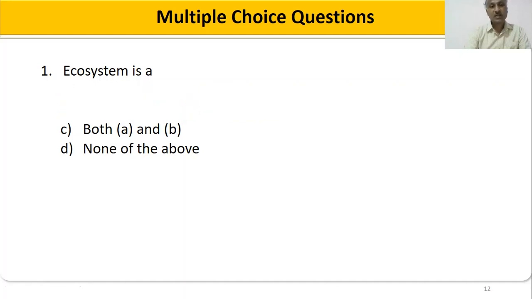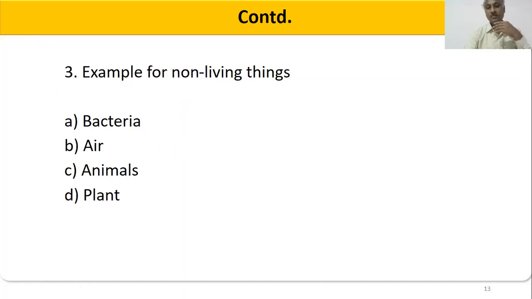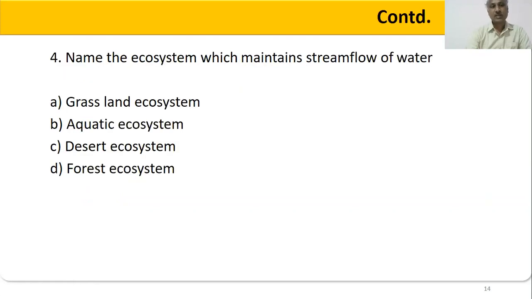So the second MCQ. Third question, we can have examples for non-living things. What are the examples for non-living things? Examples like bacteria, air, animal, or plant. I can say that air is a non-living thing. Yes, air is a non-living thing.